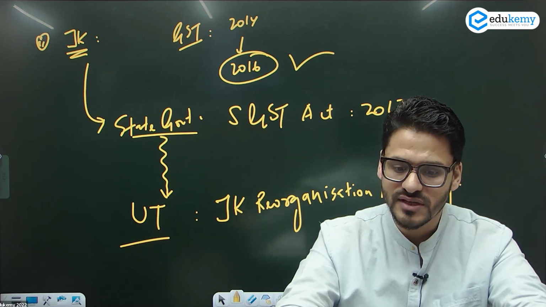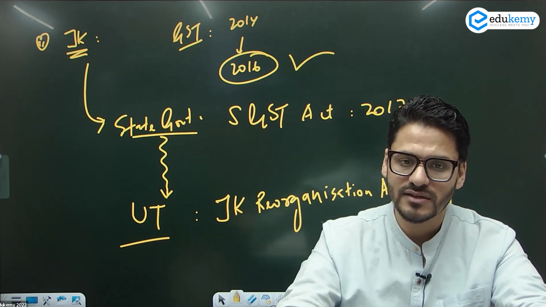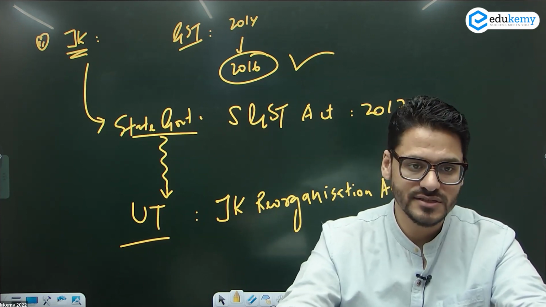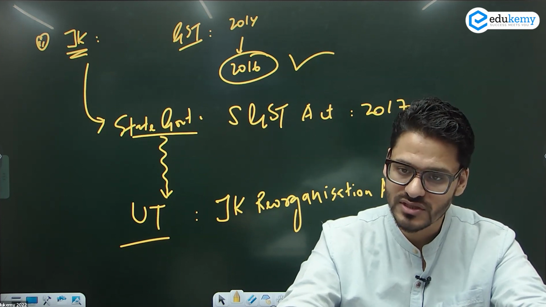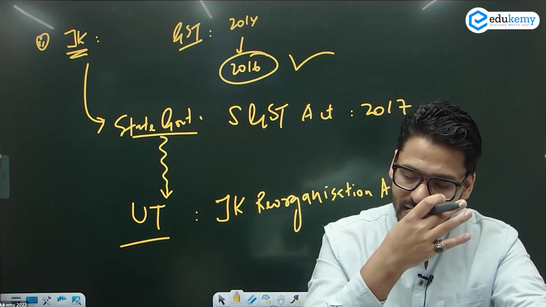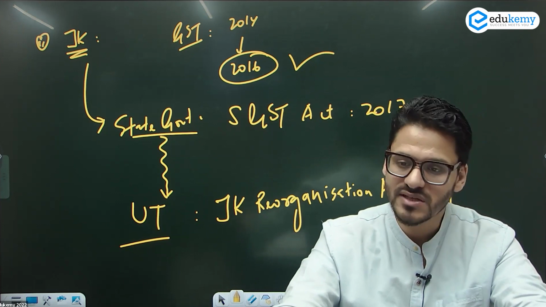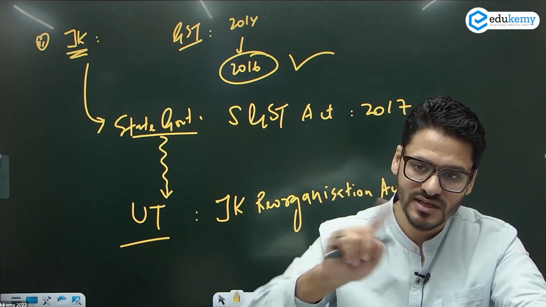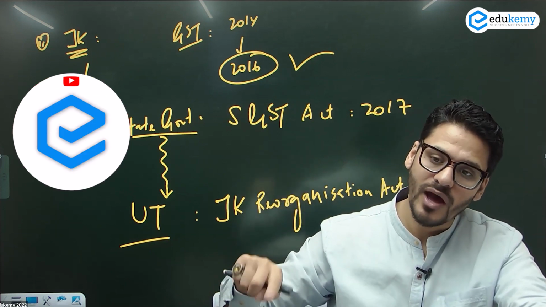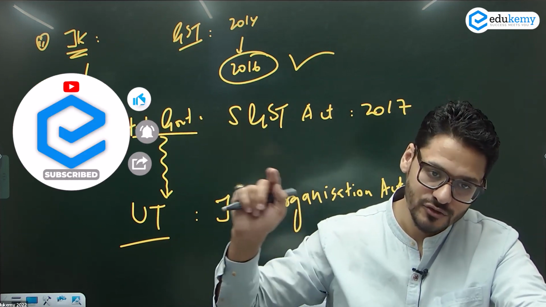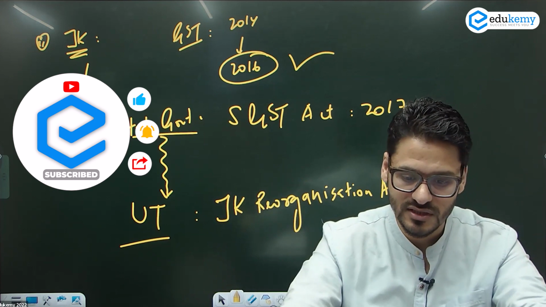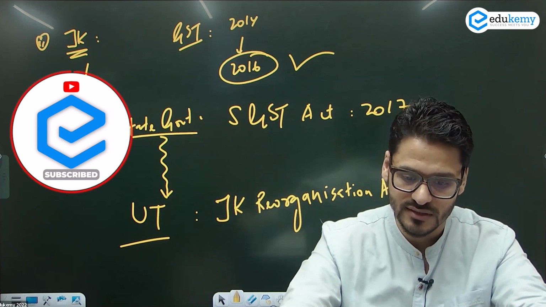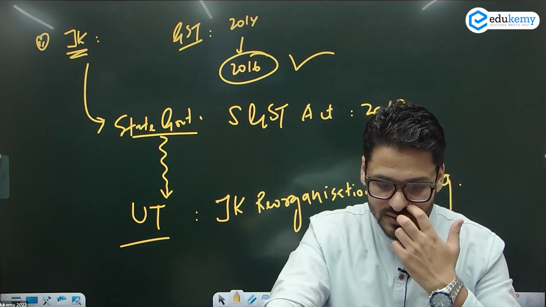So to this date, JK Reorganization Act has not abandoned state GST, has not imposed UT GST. Still in Jammu Kashmir we have state GST. So present status क्या है? Present status is Jammu Kashmir में you have CGST and SGST, but in Ladakh you have CGST and UT GST. Ladakh में UT GST has been already decided. So this would be your GST.